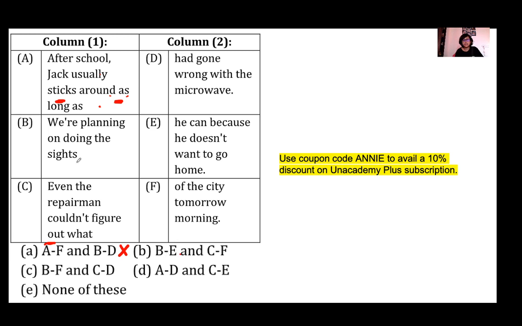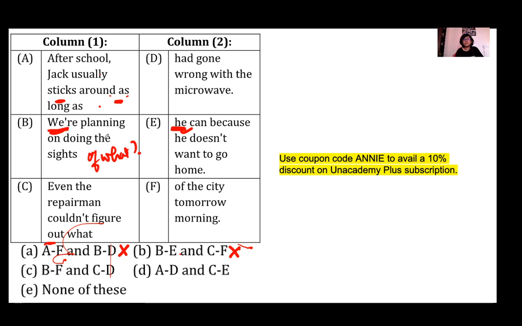Option B, BE. We are planning on doing the sites, he can because. Doing the sites of what? Here abruptly the subject changes. The subject was we and here the subject is he. Abruptly the subject changes. That's why you cannot join BE. Wrong.